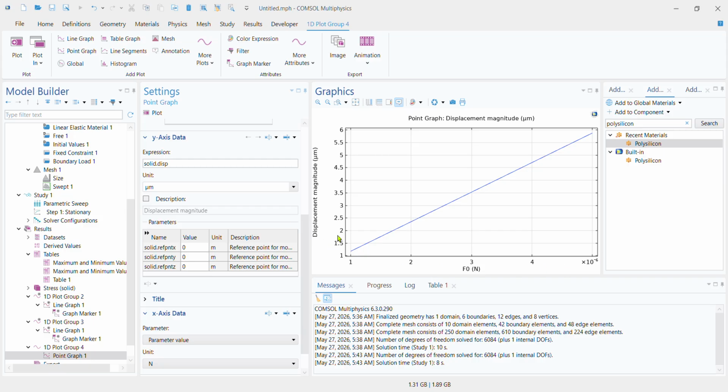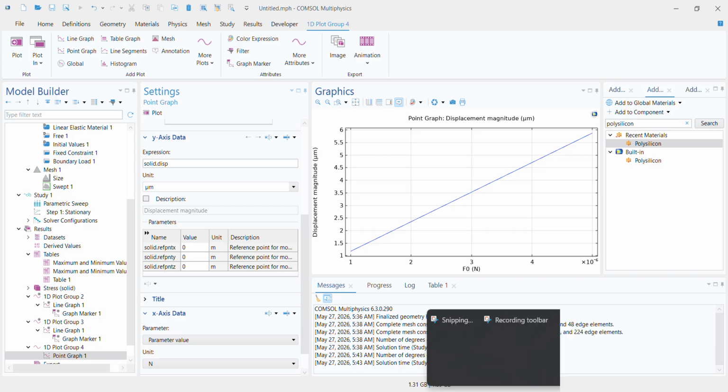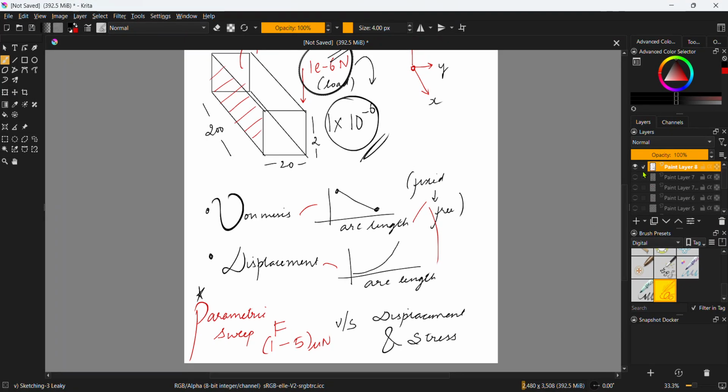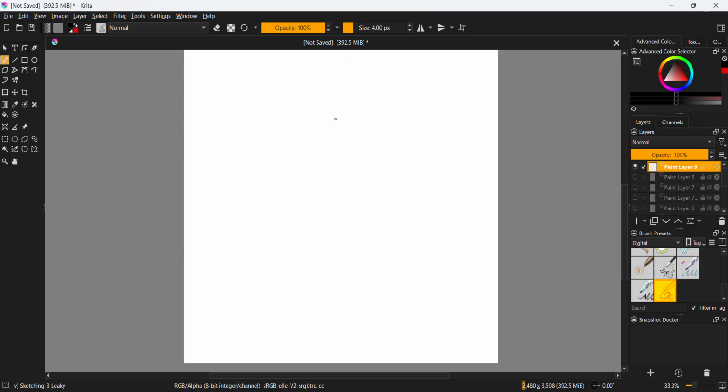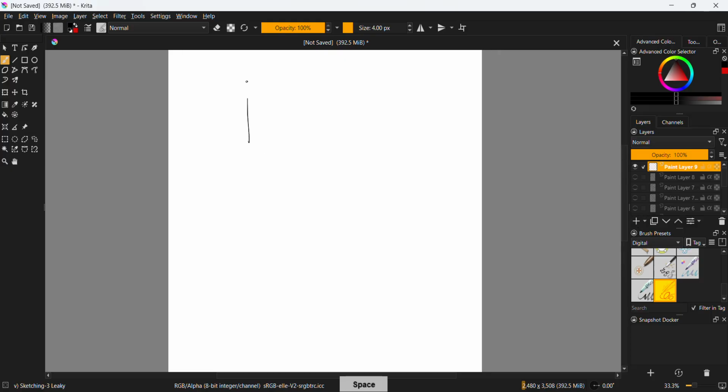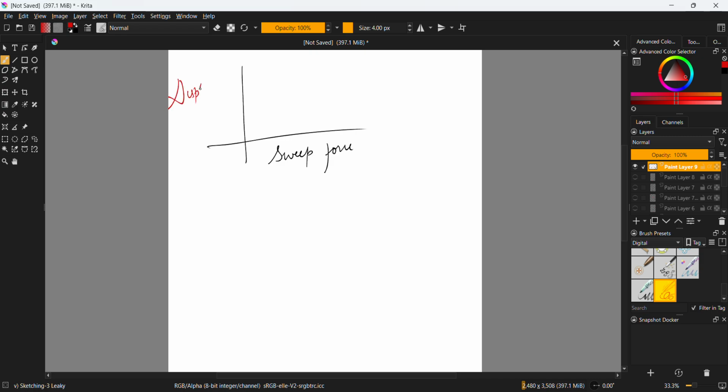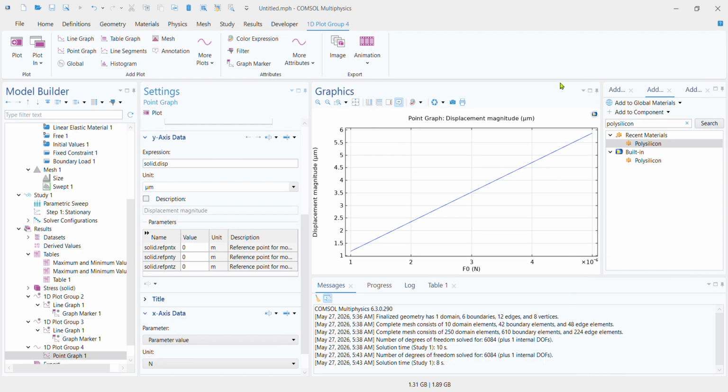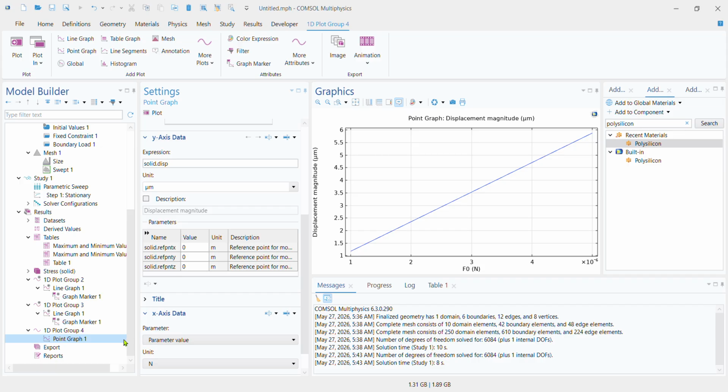You increase the force, it increases displacement in a cantilever beam. So we can add that as one plot. That is, if you're going to sweep force against something like maximum displacement, you see that the trend is linear in nature, and this is verified with our plot over here. And you can of course do the same thing with stress.